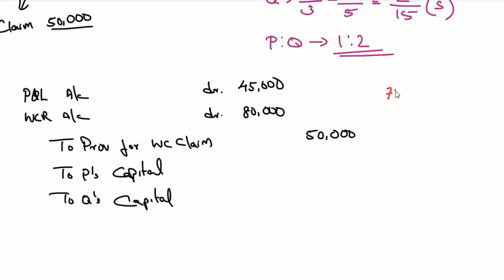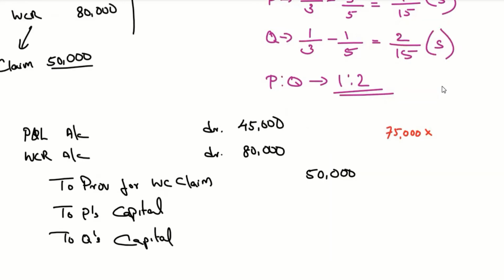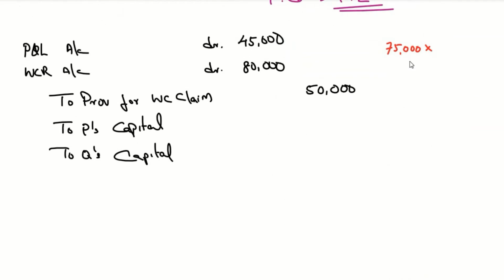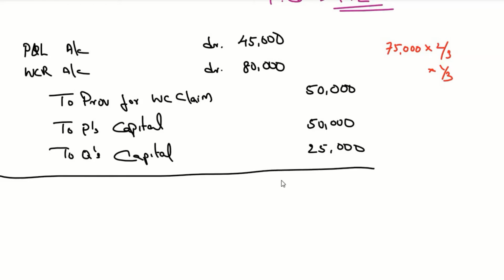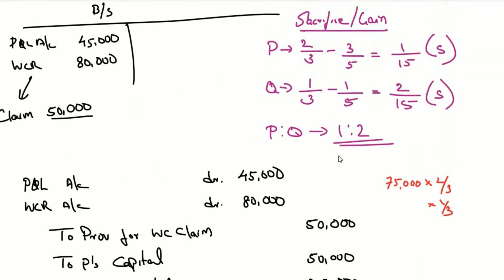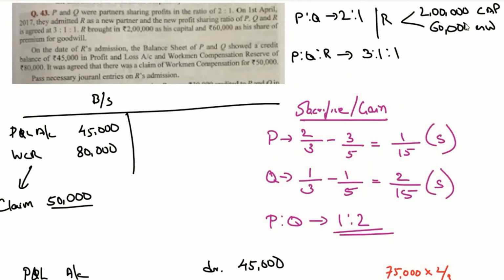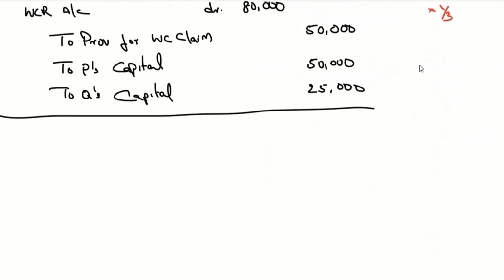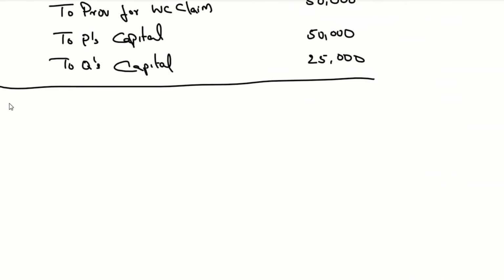We have 75,000. This 75,000 we are going to divide in the profit sharing ratio of 2:1. So it will be 2/3 and 1/3. That is 50,000 in P's capital and 25,000 in Q's capital. That's one journal entry. Now the second part is the new partner is bringing in capital of 2 lakhs and 60,000 of goodwill. So we need to pass an entry for that.